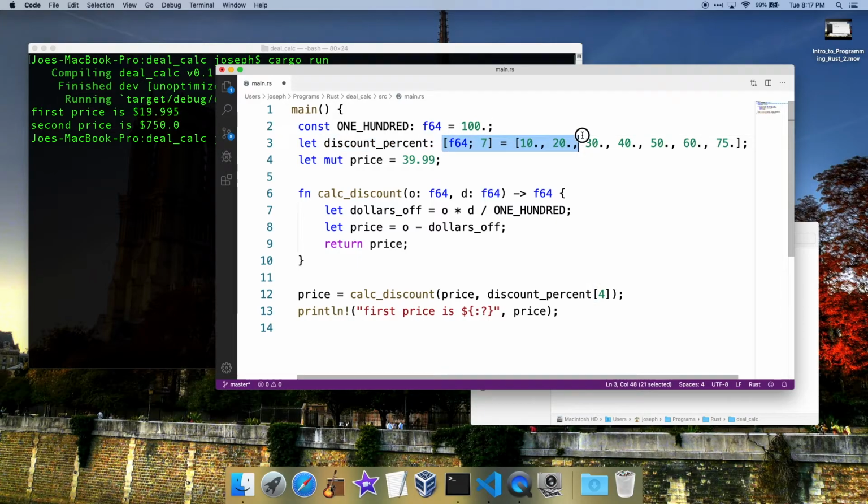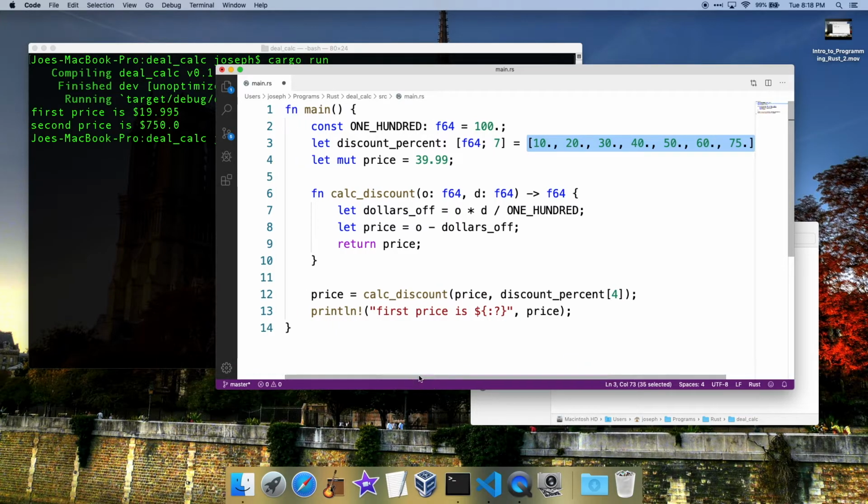But this array is an expression. It returns a value. It is a return value in a way. This is a statement. This whole thing is an expression. There's no semicolon at the end of it. And it returns a value. This is an expression, but this whole line is a statement. This is an expression, but the whole line is a statement. This is a statement, but this part of it is an expression.